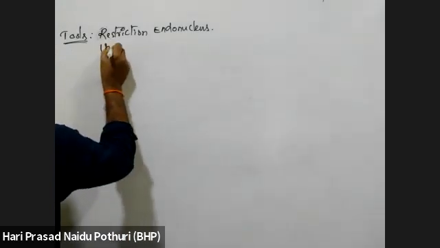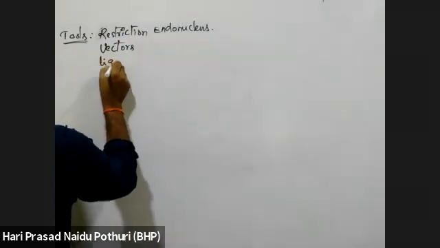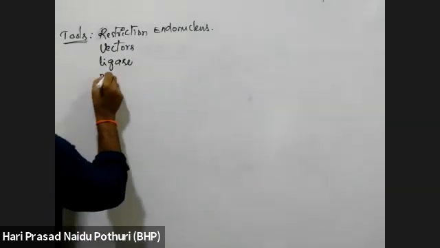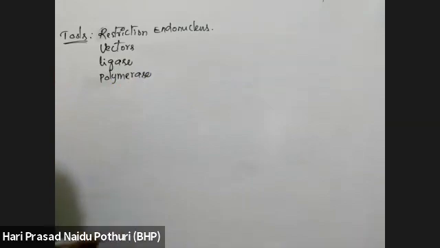Then vectors are needed, which can transfer. Then ligase, especially DNA ligase, is useful. Then polymerase is also useful.